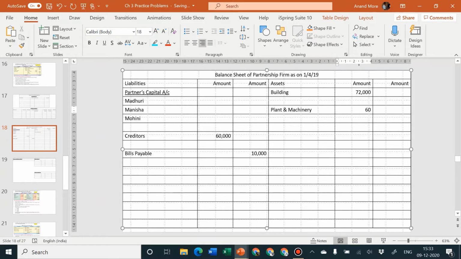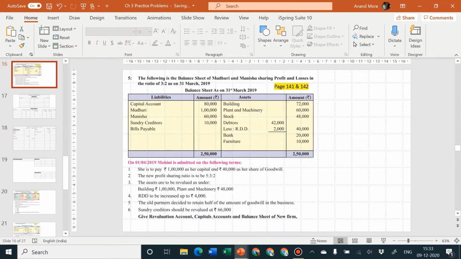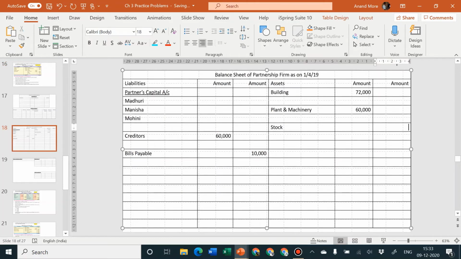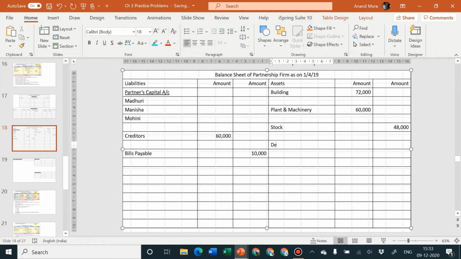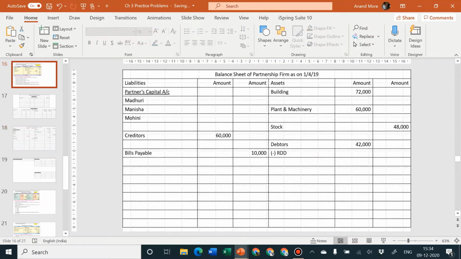Next is stock. For the stock, the adjustment says it is 48,000. Since there is no adjustment, I am taking stock directly to the outer column. Debtors inner column 42,000 and less RDD. We'll keep the space blank for RDD to come because there is an adjustment for RDD.